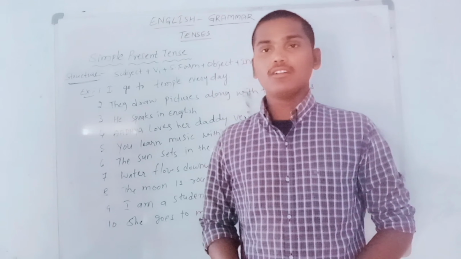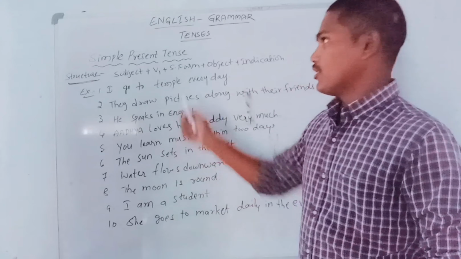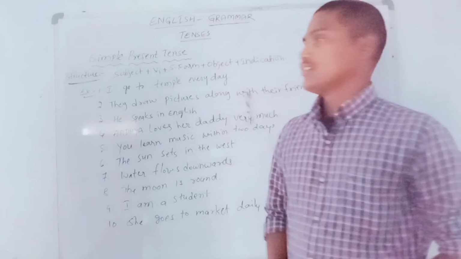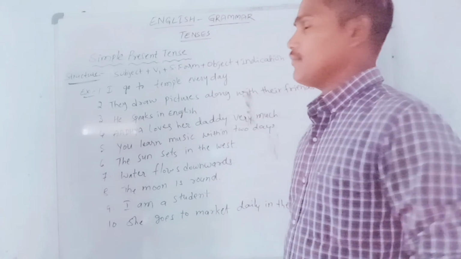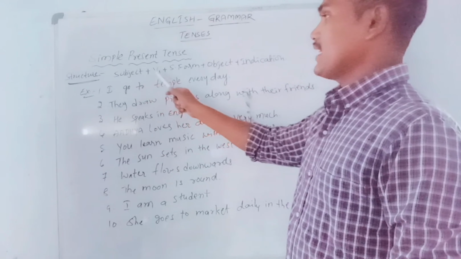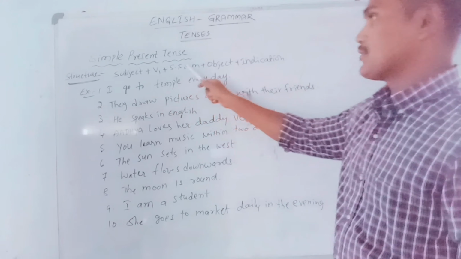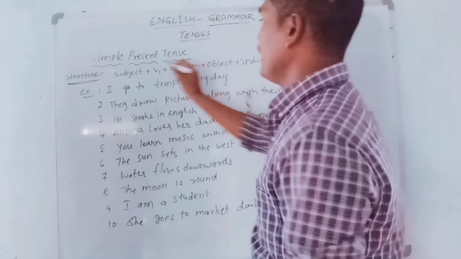In this video, we are continuing tenses. Now, I am going to explain simple present tense. The structure, we already discussed in the previous video, but once again, we will repeat this. Subject plus V1 plus S form, object plus indication. It is called simple present tense structure. Okay.